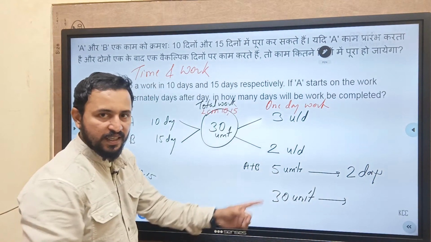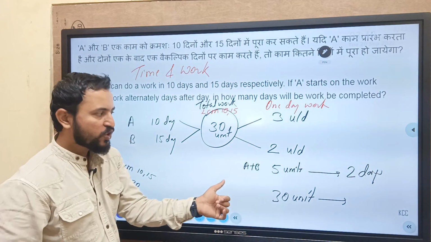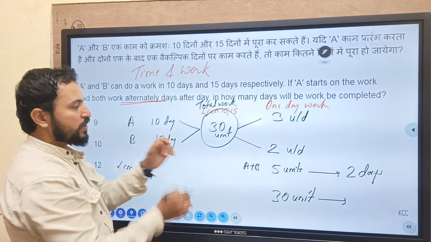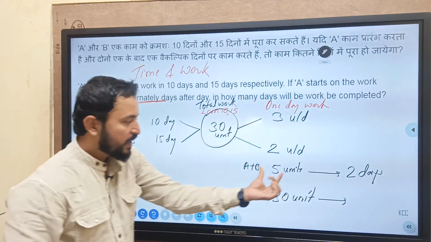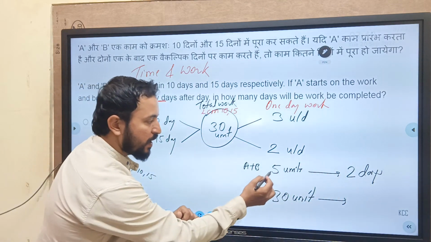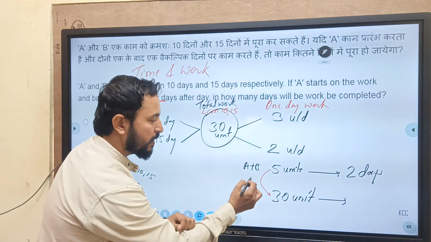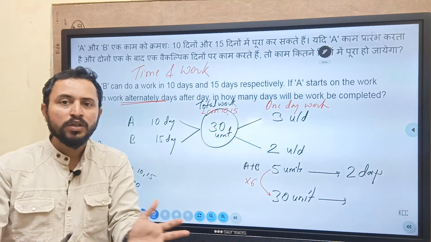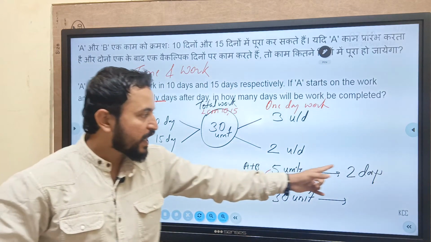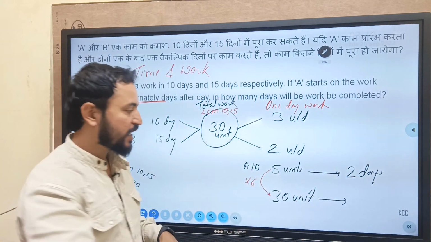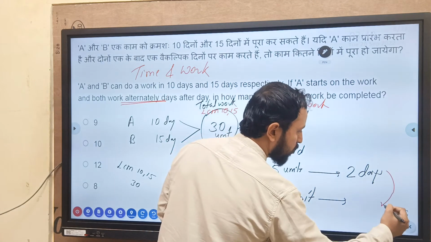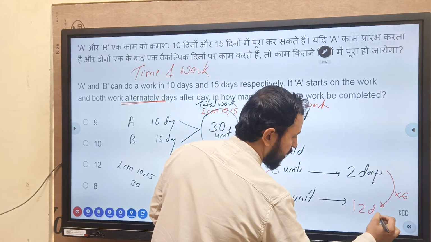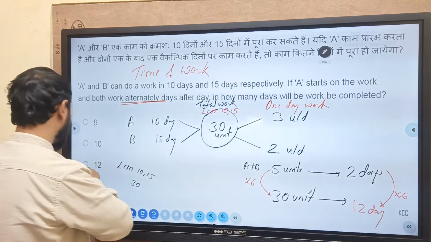Now can you see here? 5 into which number is 30? For alternate days, we use this concept. 5 units in 2 days, and our target is 30 units. 5 into 6 is 30. Your work is increasing by 6 times, so time will also increase by 6 times. 2 into 6 will be 12 days. The answer to the question will be 12.